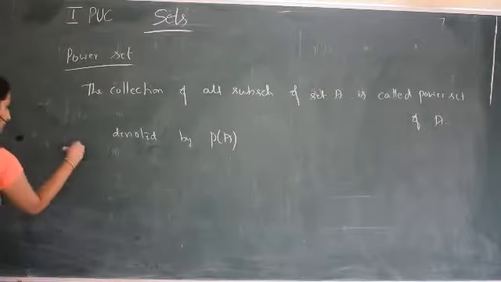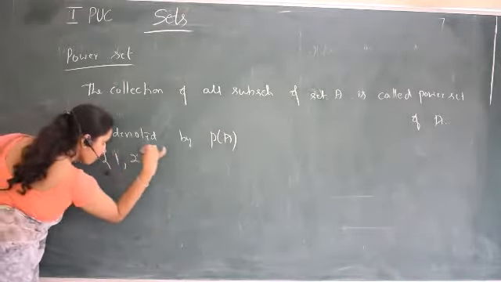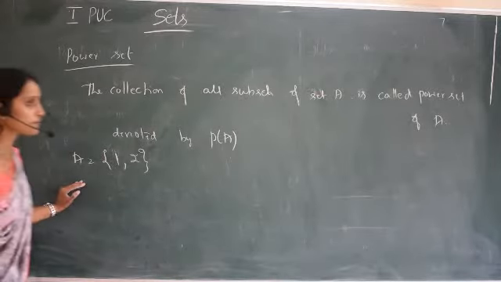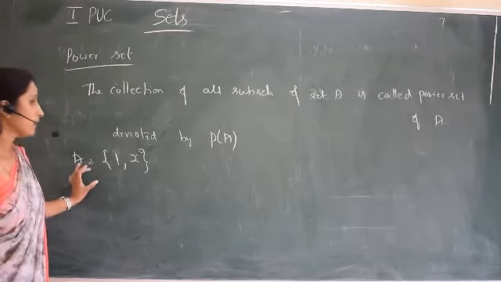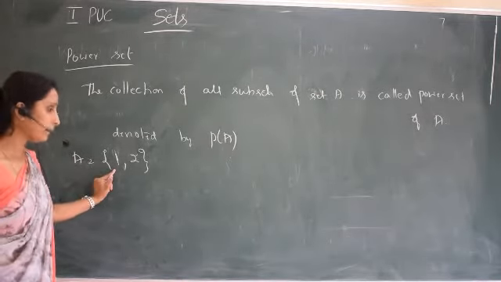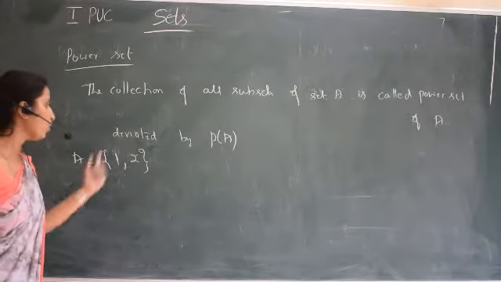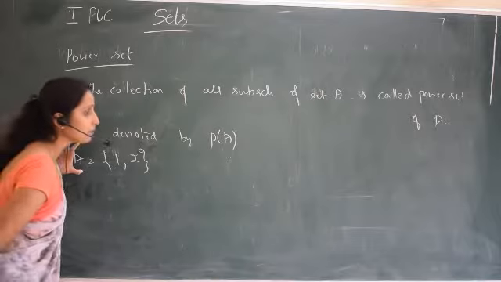So if I give an example, A is equal to {1, 2}. I can write all the subsets: as we know, the empty set is one subset and the whole set is one more subset. So the subsets are the empty set, the set containing element 1, the set containing element 2, and the whole set. If I write all the subsets as a set, then that becomes the power set.